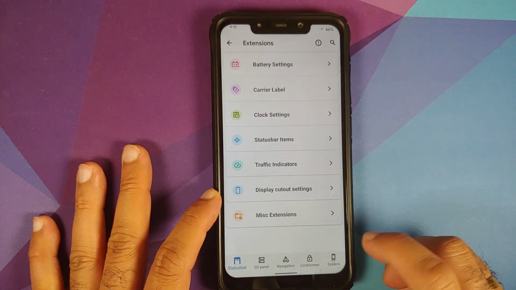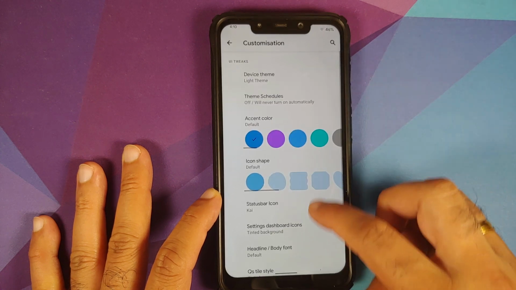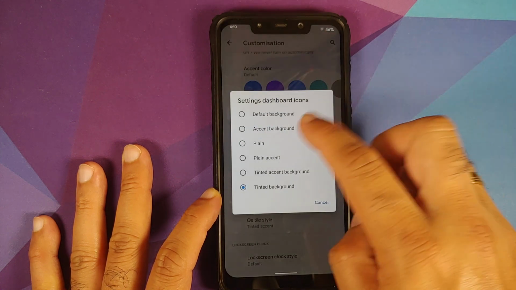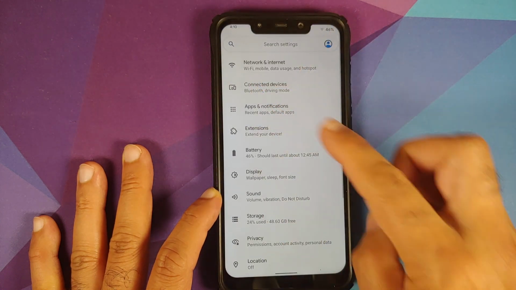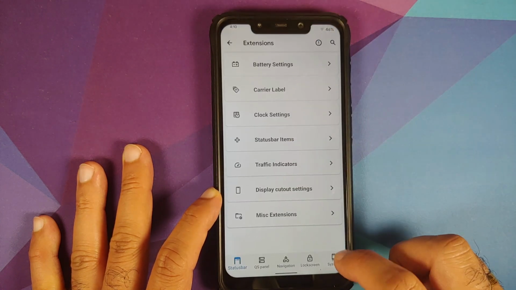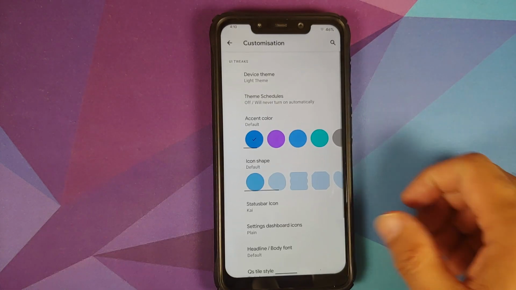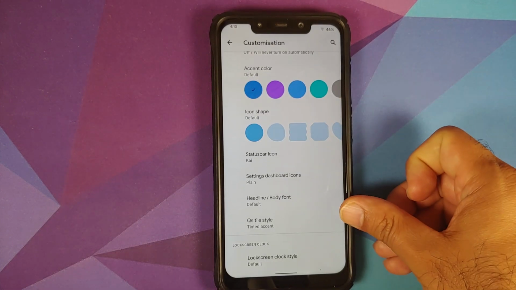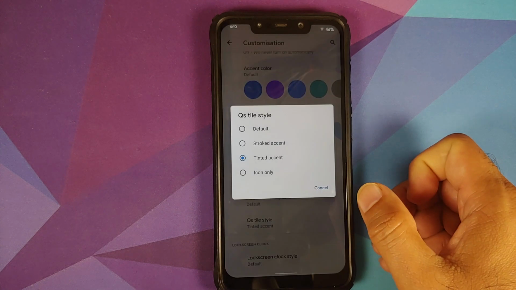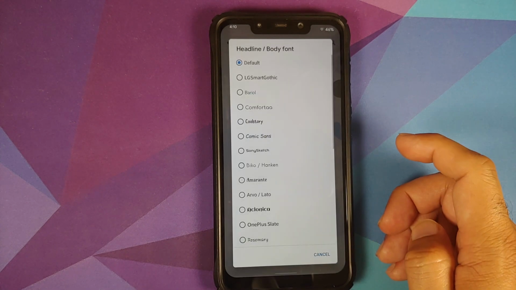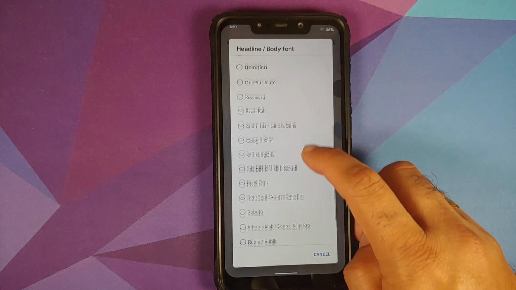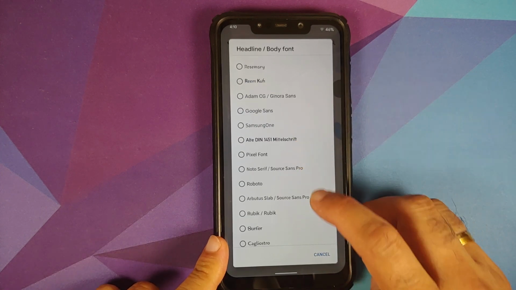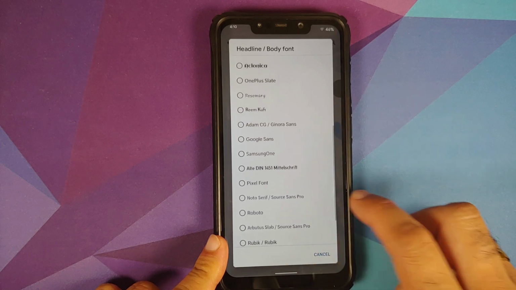Let us go back into extensions, system, customization, and change this to say plain. Now if we go back, you will see the icons have now changed to the plain style. Then going back into customization, you can change your quick setting tile style, and you also have different fonts which are available. You have LG's font, OnePlus fonts, and Google Sans is also present along with Pixel font and Roboto.